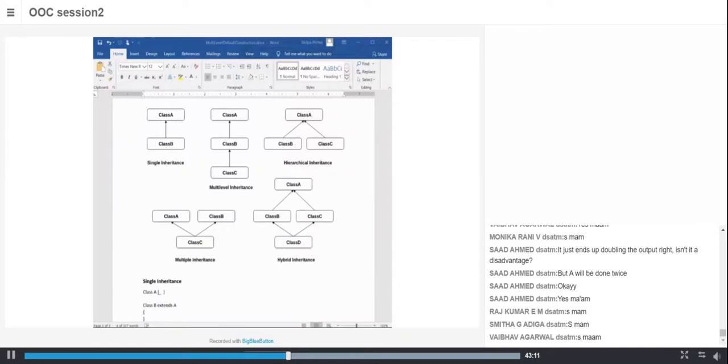You can have another type of inheritance called multi-level inheritance. See, there is one thing: the arrow shown here is taken as pointing to the superclass, but it can also be vice versa. In some diagrams, the arrow points to the subclass. It depends upon how the user has given the analogy. I searched on the net, and they say both ways can be used. In this example I have used class A as the superclass and B as the subclass.